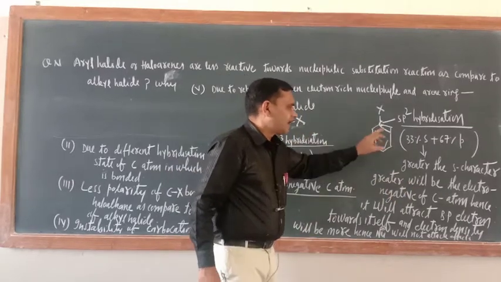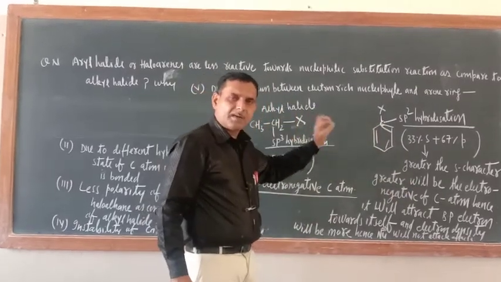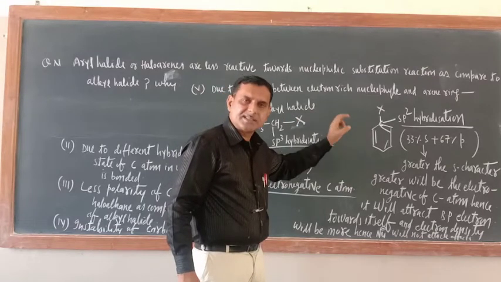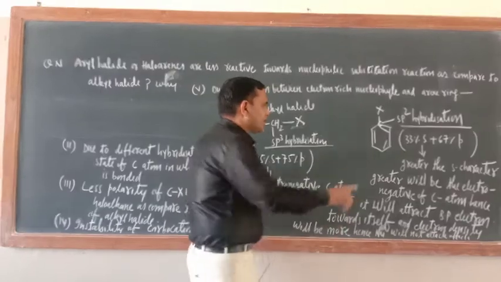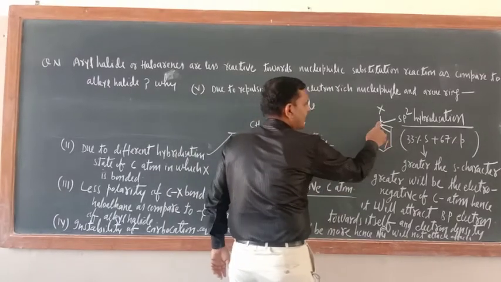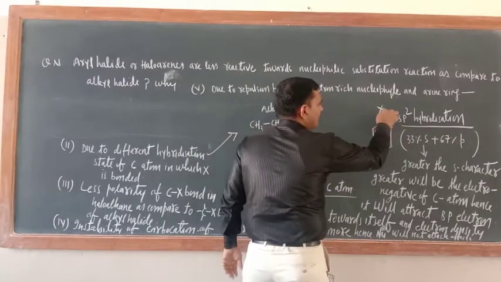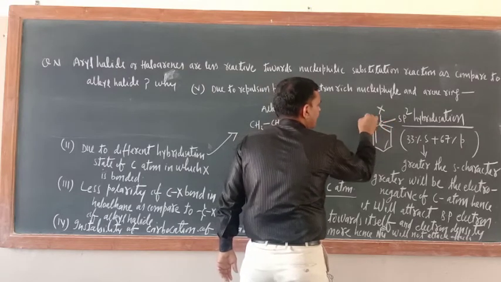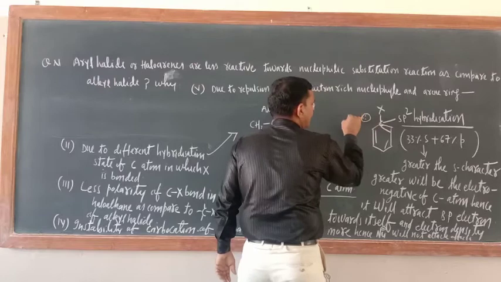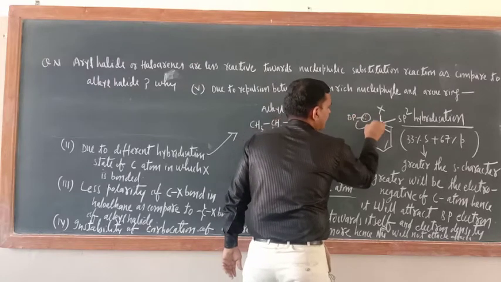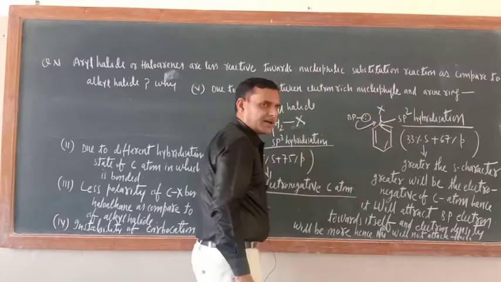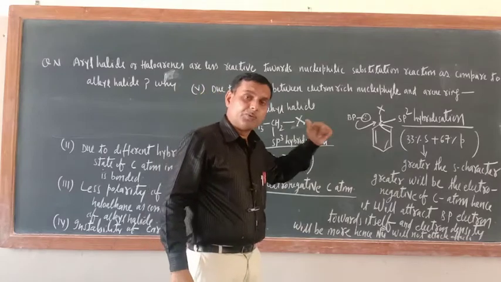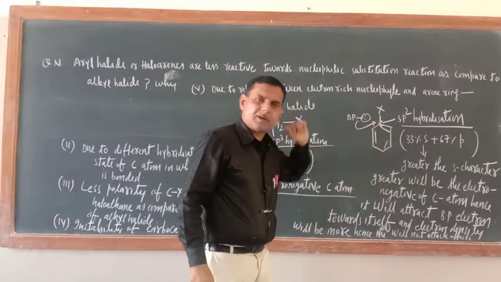Now it is proved that the carbon atom of haloarenes to which X is bonded is more electronegative. So if this carbon atom is more electronegative, what will it do? Between X and C there is a shared pair of electrons, the bond pair (BP) electron. It will be attracted towards the carbon atom, and the nucleophile should attack on this carbon atom only.